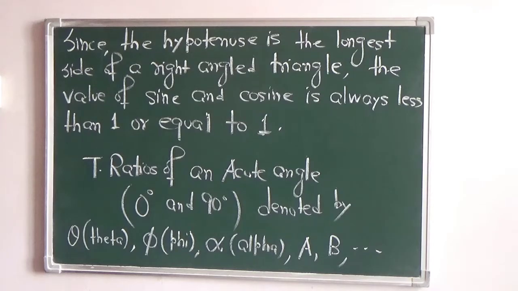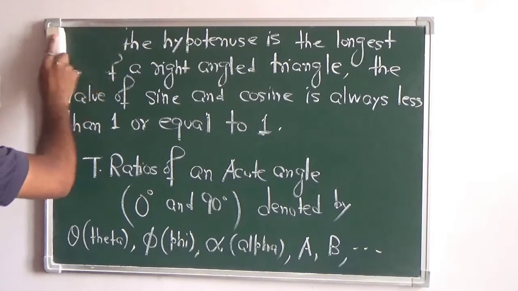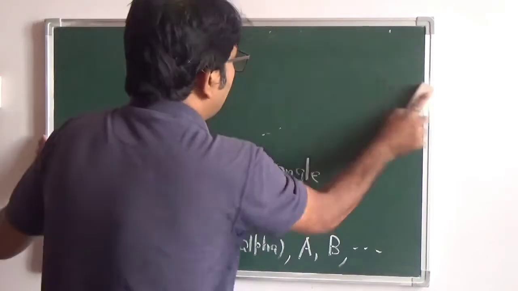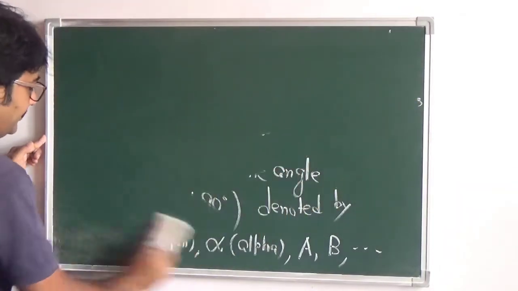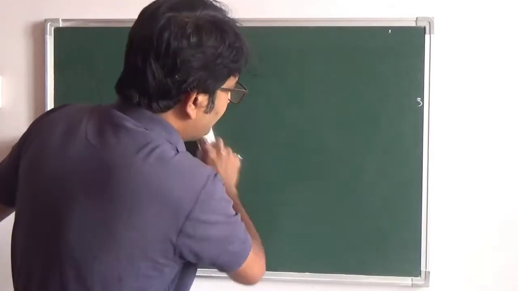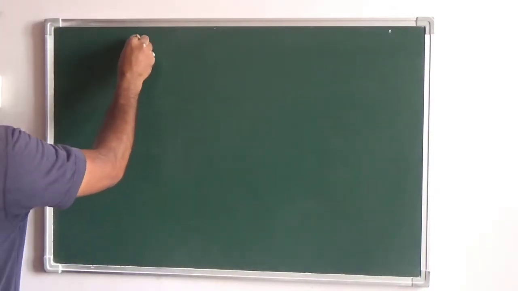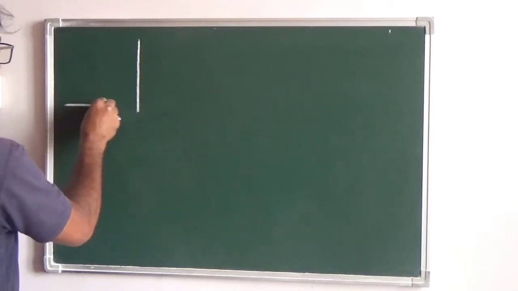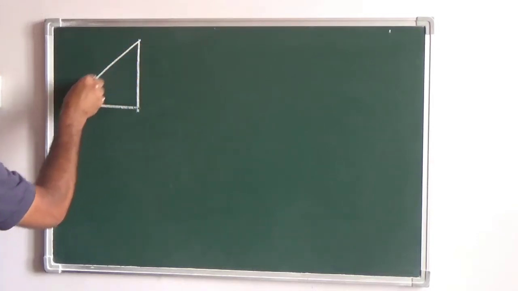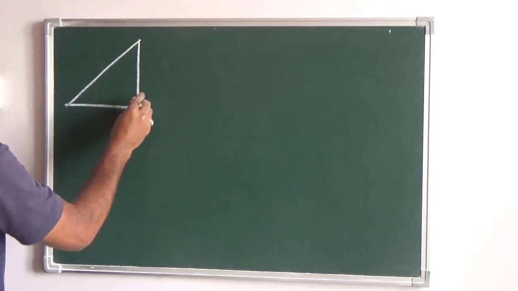Now I will get into the topic directly. So to discuss the ratios, let us first draw the triangle, and the triangle is obviously a right angle triangle. This is the right angle.